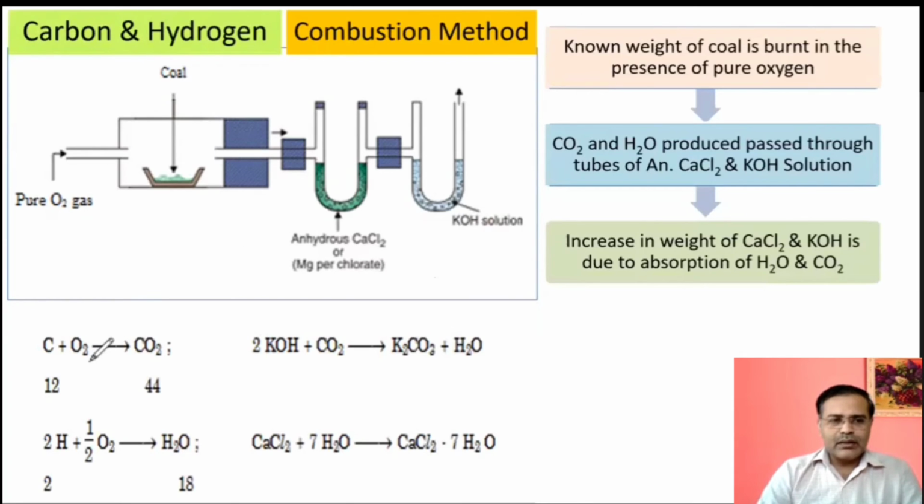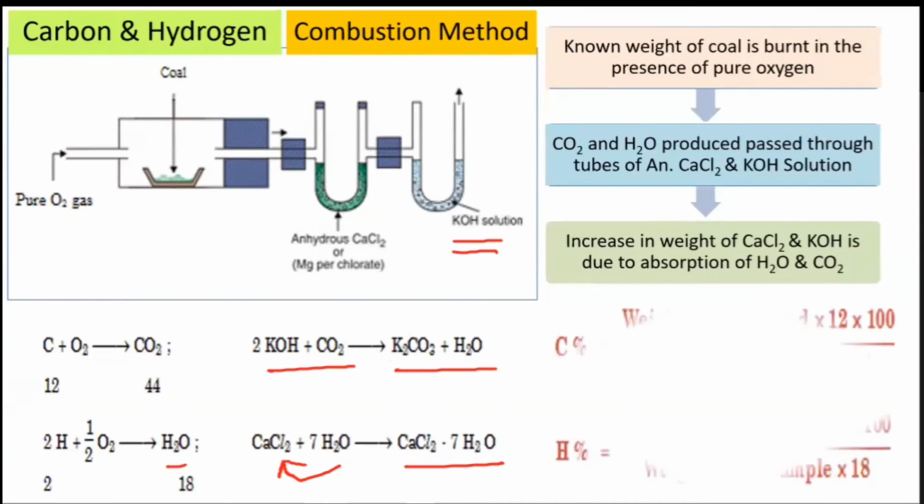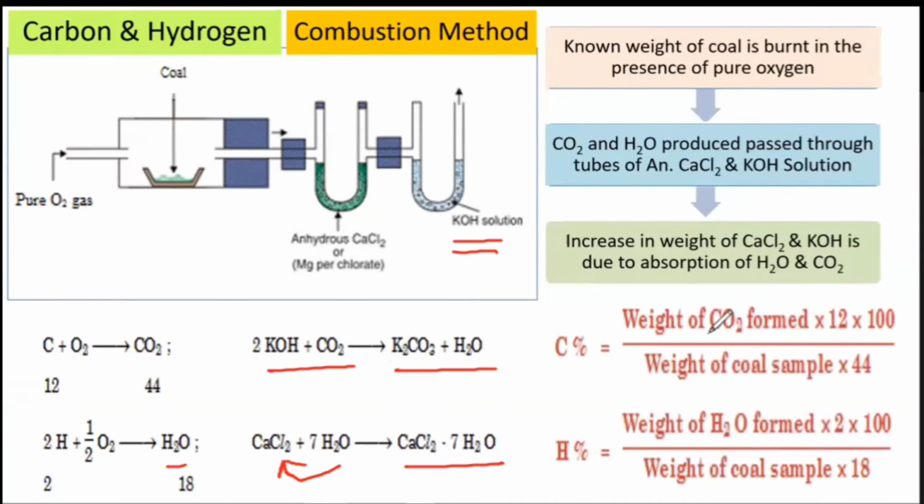It means carbon and oxygen forming carbon dioxide, and that carbon dioxide is absorbed in the KOH U-tube. So here the potassium hydroxide and CO2 form K2CO3, and in the first U-tube there is formation of water from hydrogen, and these water vapors are absorbed by calcium chloride, and there is formation of heptahydrate calcium chloride. Okay. So we have to see the formulae. The formulae are very important. So the formula is: percentage of carbon equals weight of CO2 formed upon initial weight of coal sample multiplied by